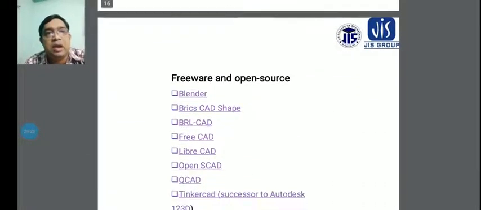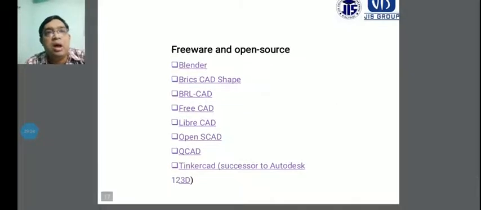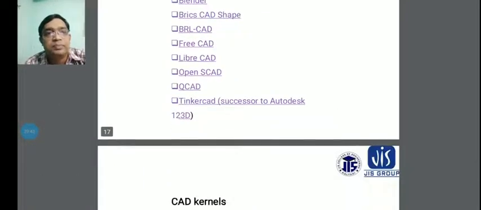And then come the freeware and open source options: Blender, BricsCAD Shape, BRL-CAD, FreeCAD, LibreCAD, OpenSCAD, QCAD, and Tinkercad, the successor to Autodesk 123D.